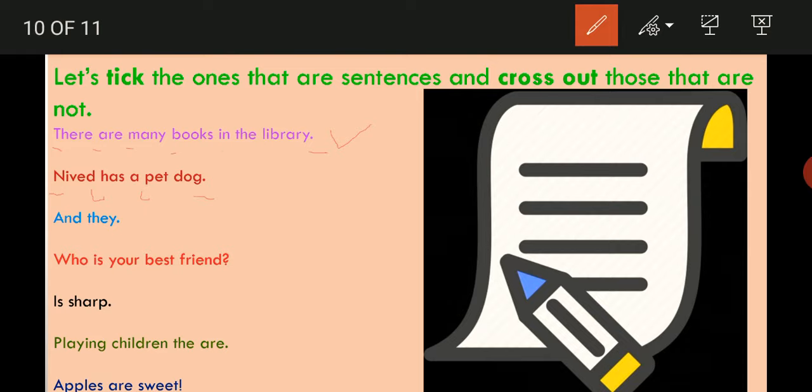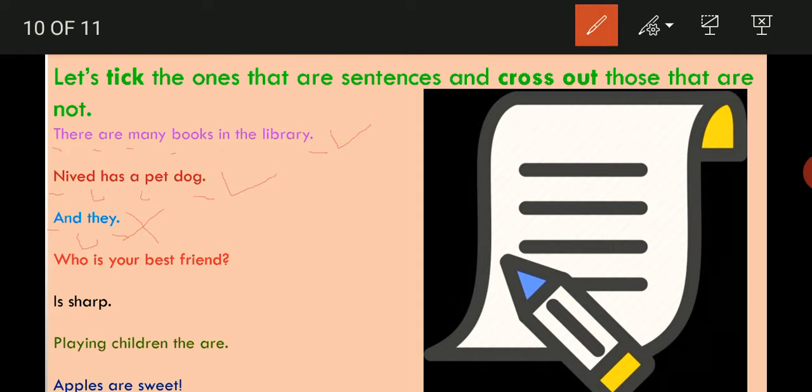So this is a sentence. Which sentence? Statement. And then, they, A is capital. In last full stop is there. In between two words space is there, but it is not giving a complete sense. So it is not a sentence.